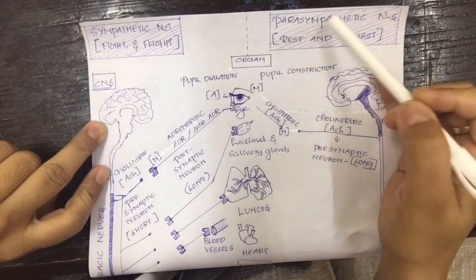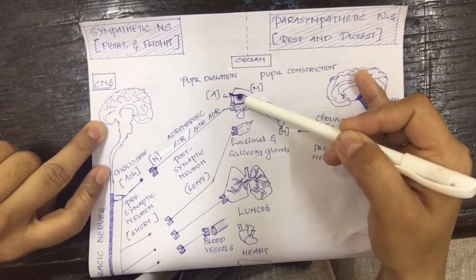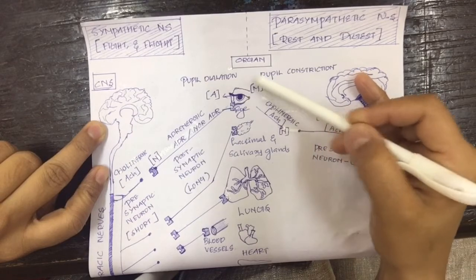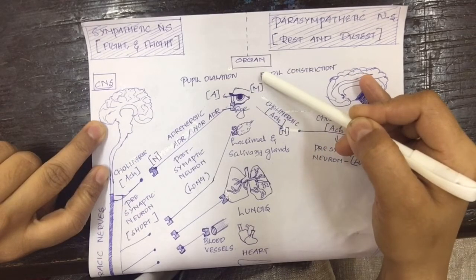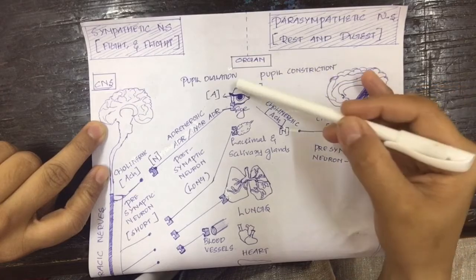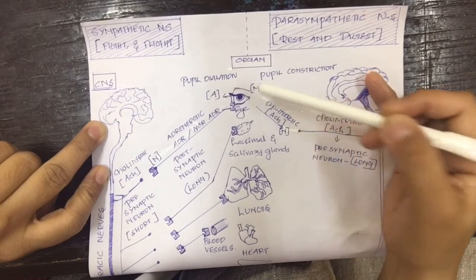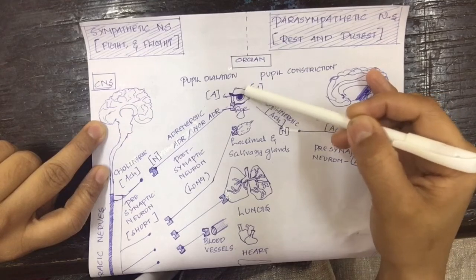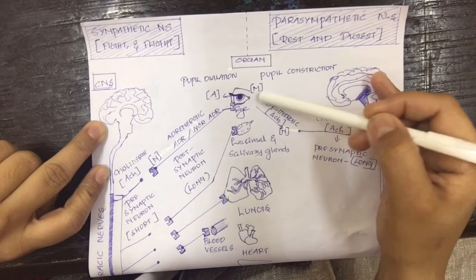And the receptor of the parasympathetic nervous system located on your peripheral organ is muscarinic. Or if your peripheral organ receives acetylcholine as the neurotransmitter, then the receptor is muscarinic.